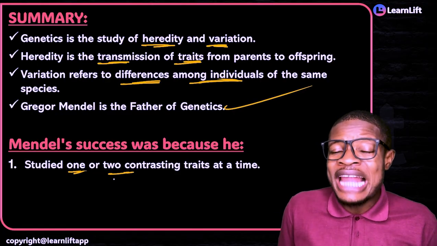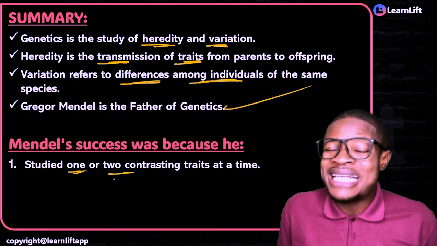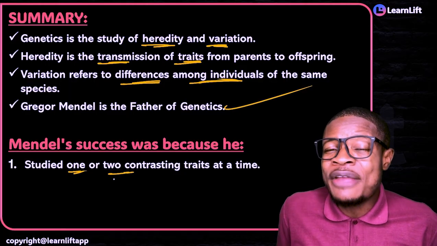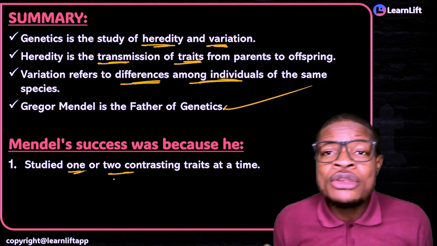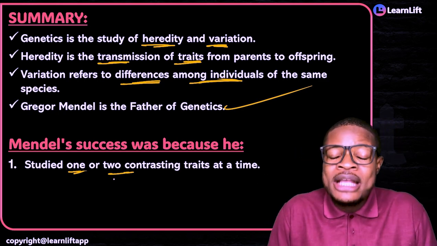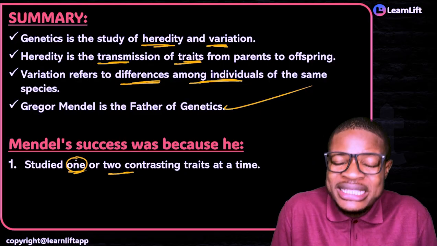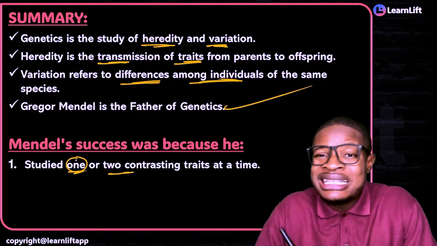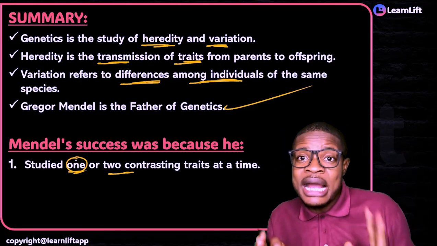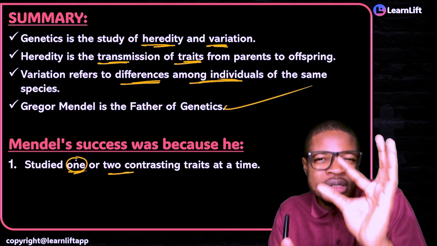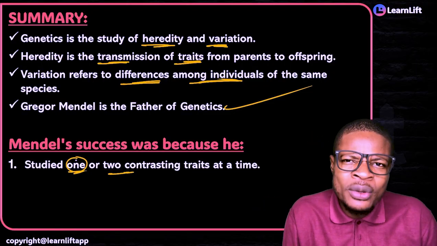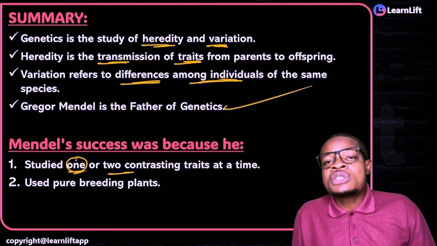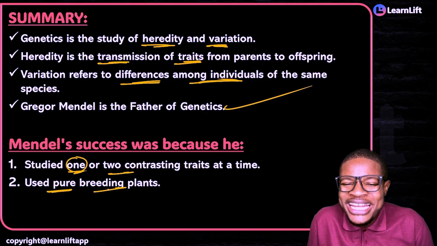How do you win in life? One step at a time. How do you pass JAMB in flying colors with 350 and above? One page at a time, one video at a time. That's how you win. So Mendel studied one or two contrasting traits at a time. He did not take everything and start studying them. No. He researched one, got his result, documented it, then moved to the next. As simple as that. Number two reason why Mendel was successful was that he used pure breeding plants.